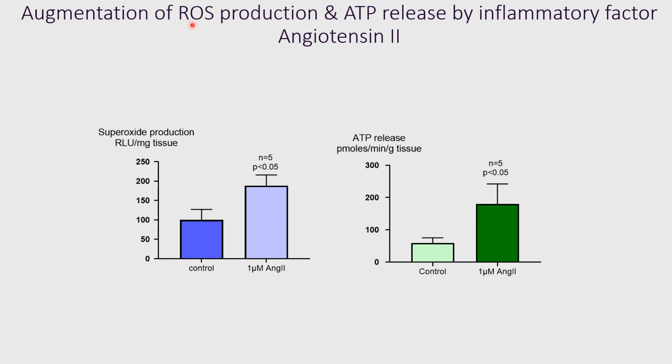The ROS production can be augmented by important inflammatory factors. This example is angiotensin II. You can see here this is control, and application of angiotensin II enhanced superoxide production. The same intervention also augmented ATP release in this tissue. That means such action has important functional relevance.